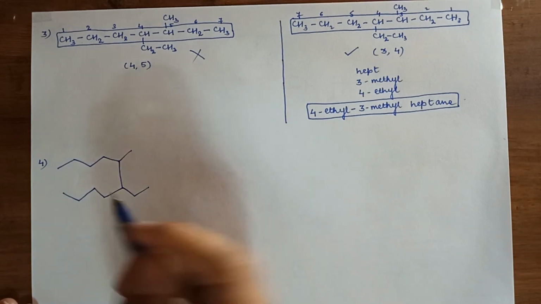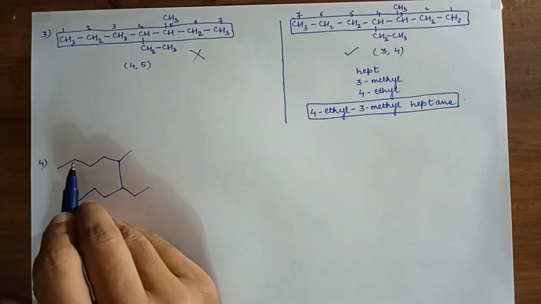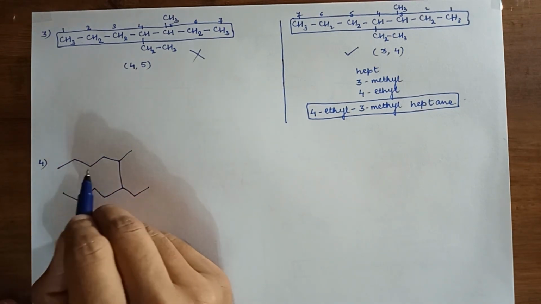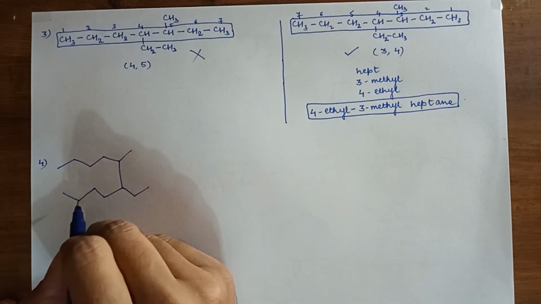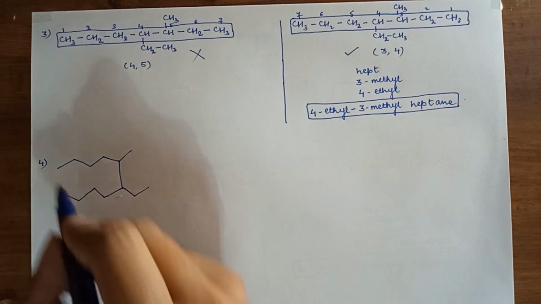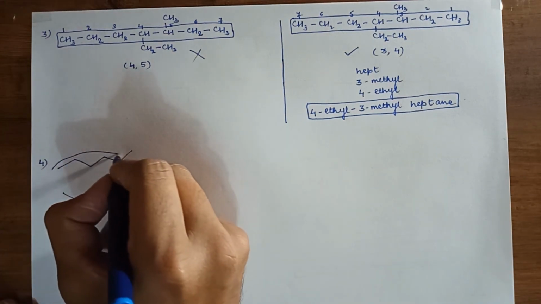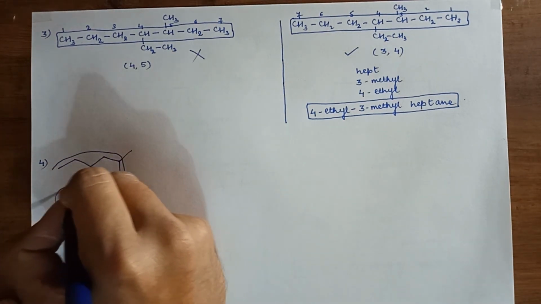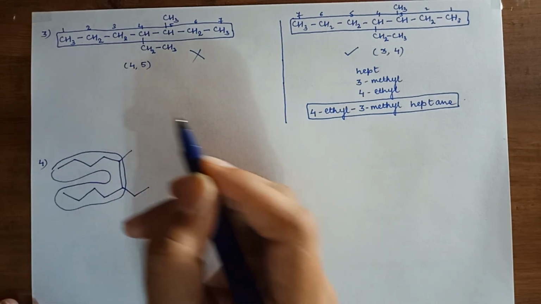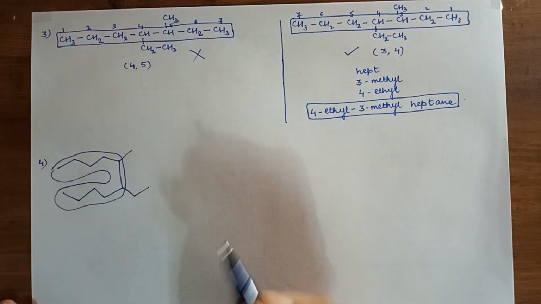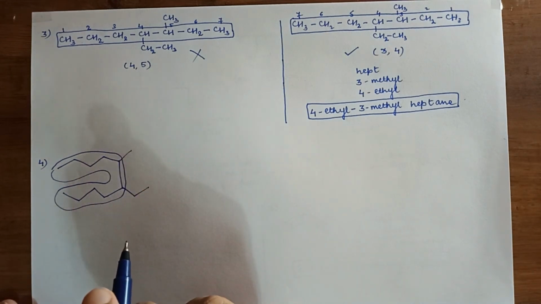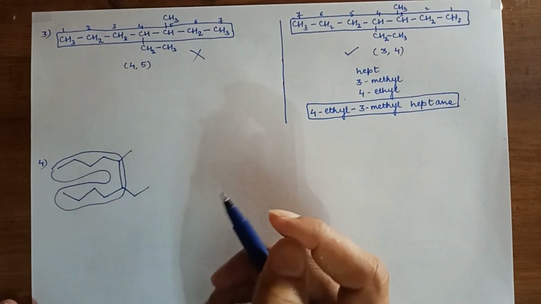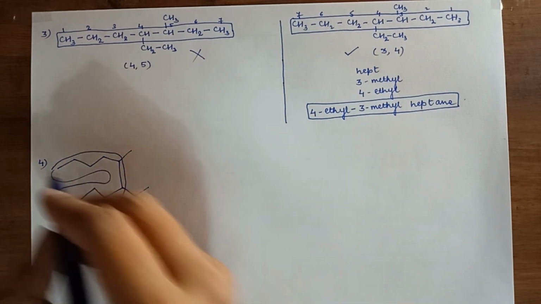Select the longest carbon chain as usual. 1, 2, 3, 4, 5, 6. 1, 2, 3, 4, 5, 6, 7, 8. 1, 2, 3, 4, 5, 6, 7, 8, 9, 10. So 10 is my longest carbon chain. This one. Now what you have to do? You have to give the numbering. Again in this case we are having two substituents and both are different. So how to go for the naming?